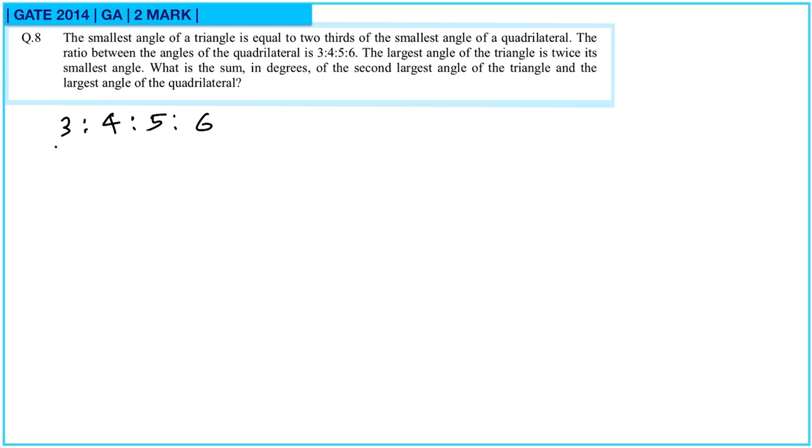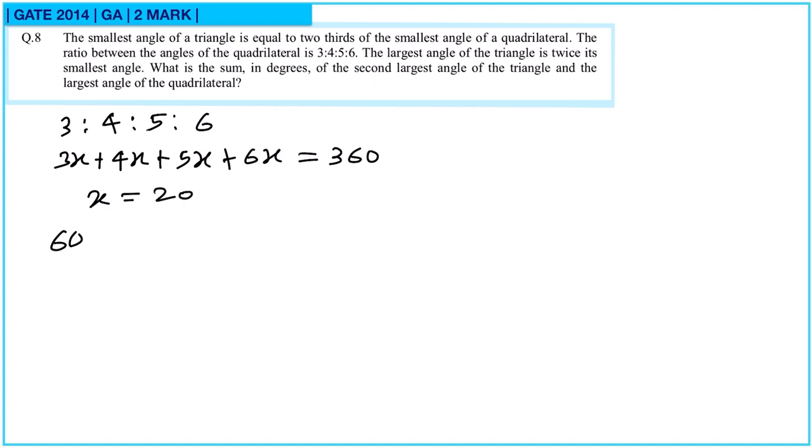So if these are the angles of the quadrilateral, then their sum should be equal to 360. So 3x plus 4x plus 5x plus 6x will be equal to 360. From here we will get 18x is equal to 360, that means x is equal to 20. So the angles of the quadrilateral are 60, 80, 100 and 120.